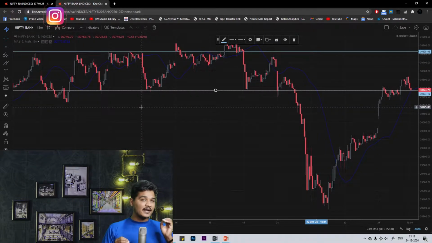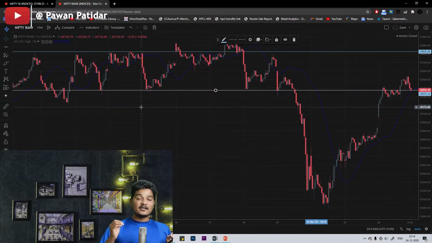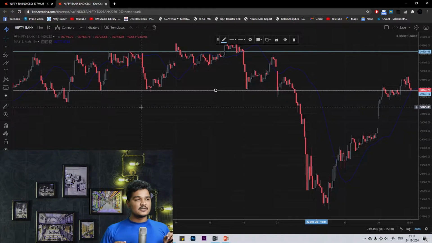Now let's move to the Bank Nifty and analyze this chart. Here, support is at 30,374 and resistance is at 30,825. Here also I am taking the 15 minutes candle only. I have already discussed why I am taking the 15 minutes candle and not greater than 15 minutes. Well, why am I not taking less than the 15 minutes candle? Because I don't want any false signal in my analysis. I want to avoid the false signal.